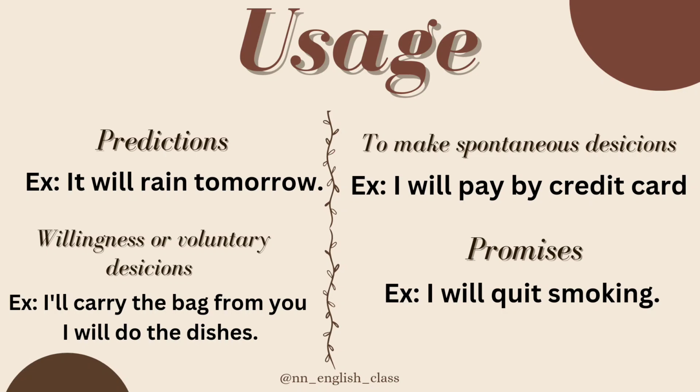Number 3 is the willingness or a voluntary decision. When you make a voluntary decision. For example, when your wife is so tired and you saw her and then you decided to wash the dishes for her, and then you will say, I will do the dishes for you. Or, for example, when you say, I'll carry the bag from you.